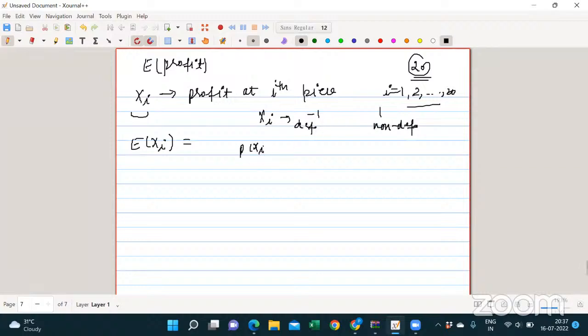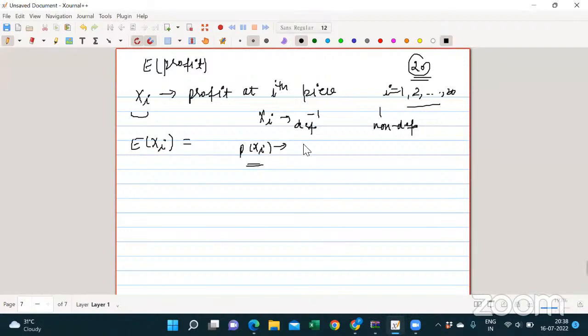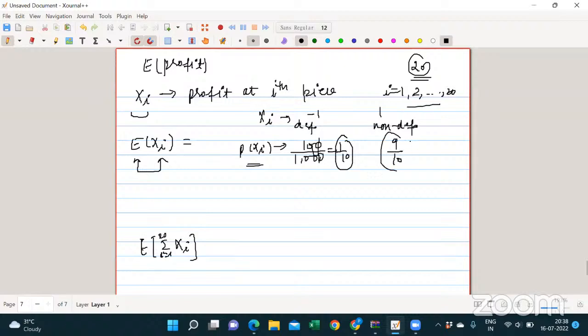Now what is the probability of a defective piece? Out of 1,000 mobiles, 100 are defective, so it's 100 by 1,000. I'm computing for one ith piece, after that we will apply the expectation of Xi, with i going from 1 to 20. So the probability is 1 by 10 for the defective piece, and for the non-defective piece it will be 9 by 10.